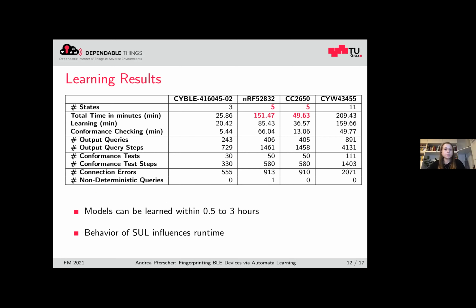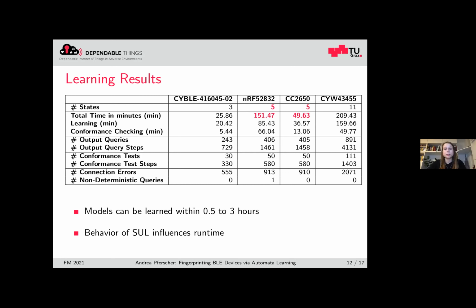When we look at the last 2 rows of this table, the connection errors and the non-deterministic queries, we see that an error recovery mechanism is required because we observe a lot of connection errors, which are due to packet loss, for example, and also some non-determinism. Furthermore, the second column is a device from Nordic, and the third column is a device from Texas Instruments. Both models have 5 states, but the runtime of the Nordic device is 3 times higher than the runtime of the Texas Instruments device.